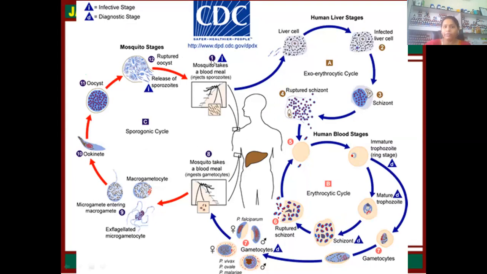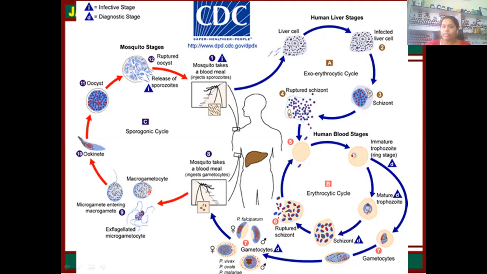See, at first, the mosquito takes a blood meal and injects the sporozoites into the human. These sporozoites, via the blood, go into the liver cell. In the liver cell, they invade and multiply inside the cell and infect the whole liver cell and make the schizont. This schizont, when it ruptures, releases the merozoites. This is called the exoerythrocytic cycle.